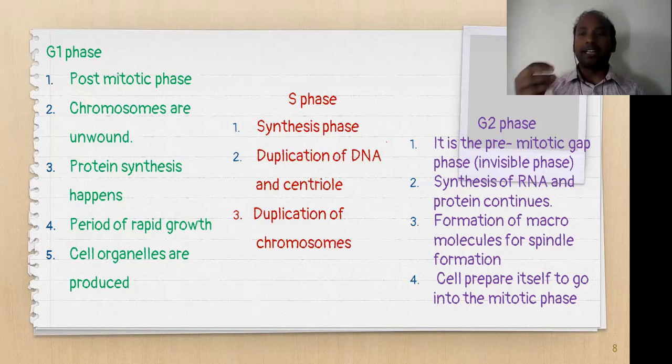Spindle formation related molecules are synthesized here, and the cell prepares itself to go into the mitotic phase.